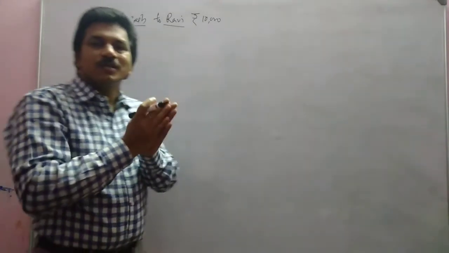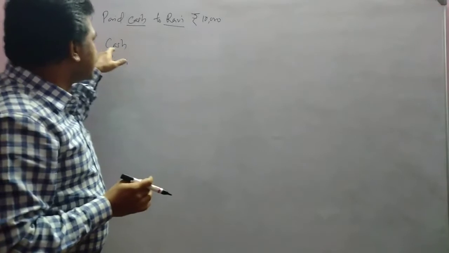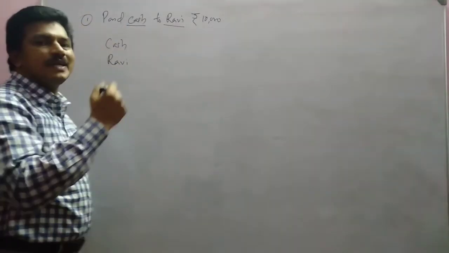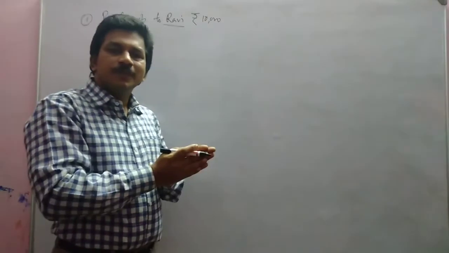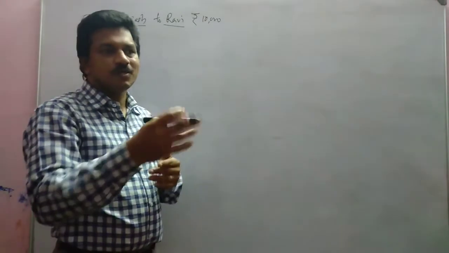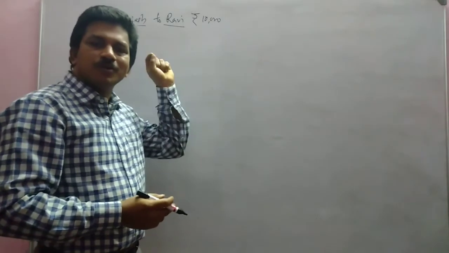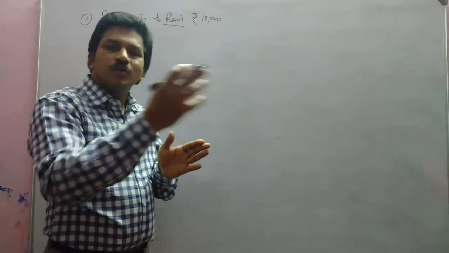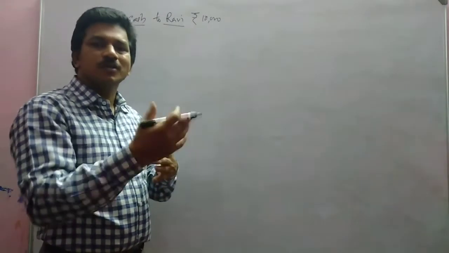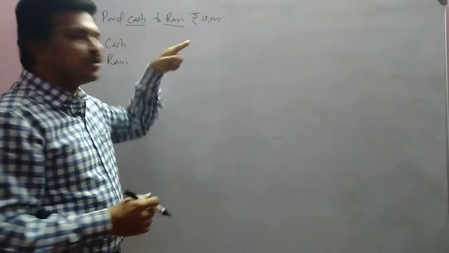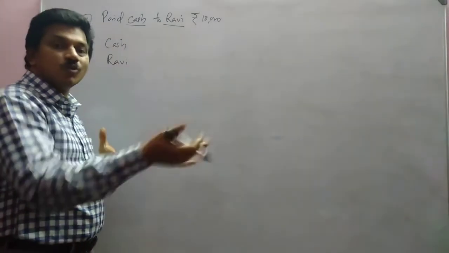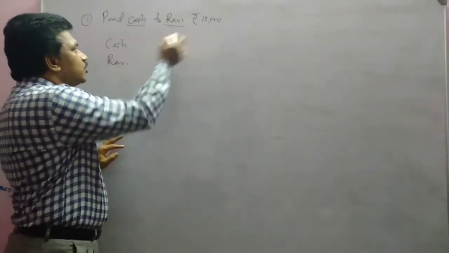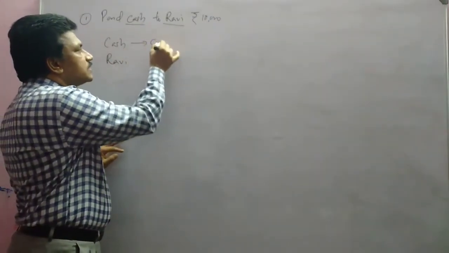Let us start with the traditional approach. Cash is a real account, Ravi is a personal account. What happened to cash? We paid cash to Ravi, so cash goes out. We know the rule of real account: debit what comes in, credit what goes out. Here cash goes out, so what is going out should be credited. So cash can be credited.